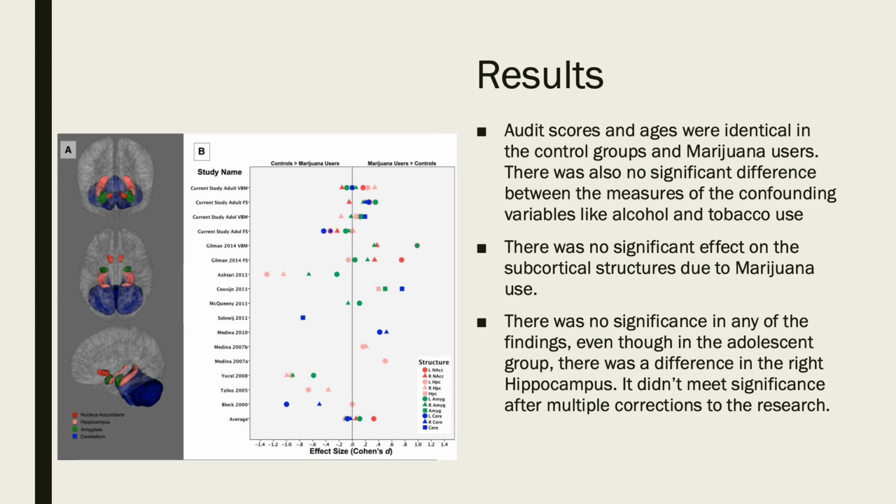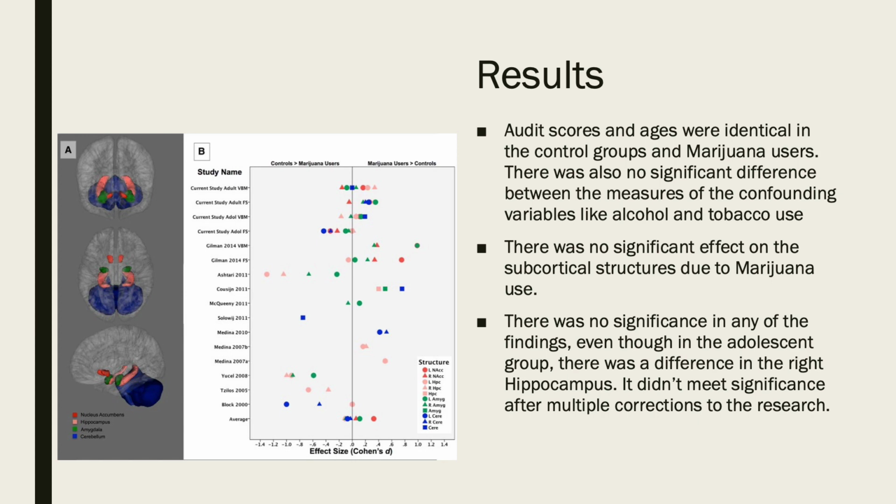tobacco use. The results of the study were that there was no significant effect on the subcortical structures due to marijuana use. Even though in the adolescent group there was a difference in the right hippocampus, it didn't meet significance after multiple corrections to the research. To ensure the higher levels of alcohol were not masking the effects of marijuana use, the analysis was repeated using participants with low audit scores, which indicated less alcohol consumption.